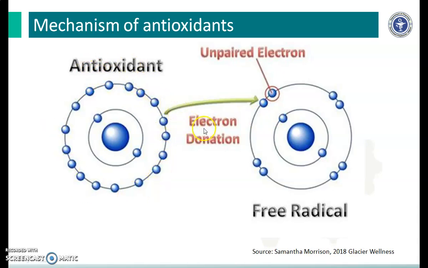Antioxidants have electron donor action, which donates the electron to the unpaired electron, and it produces a stable electron pair which neutralizes the free radicals. The mechanism involved is the same as that of redox reaction in chemical reactions, where transfer of electron from one compound to another compound takes place. Antioxidant itself gets oxidized and prevents oxidation.